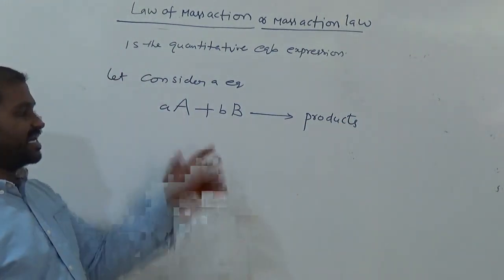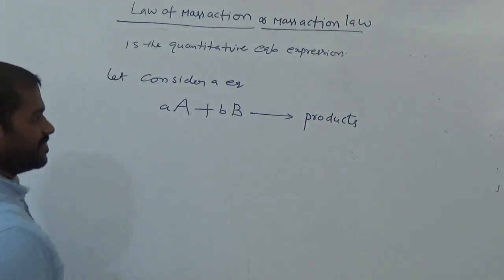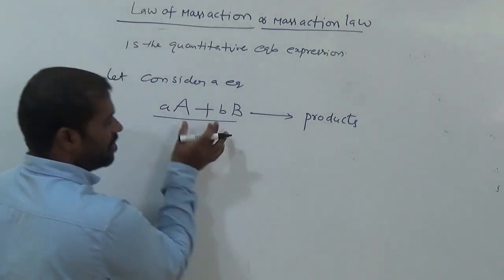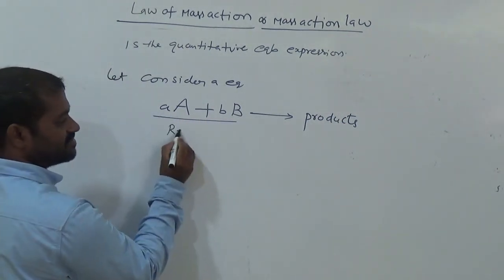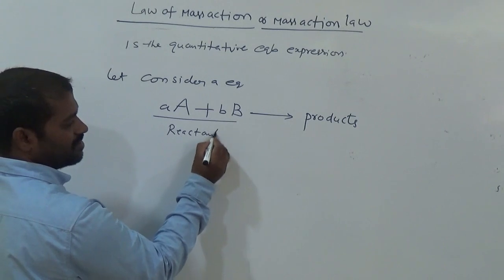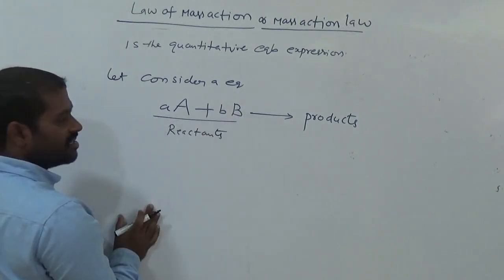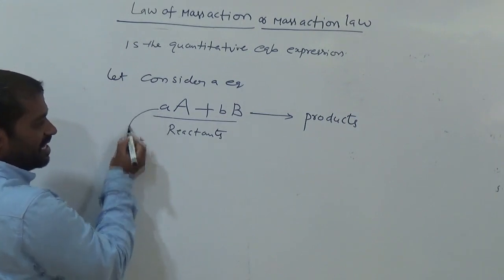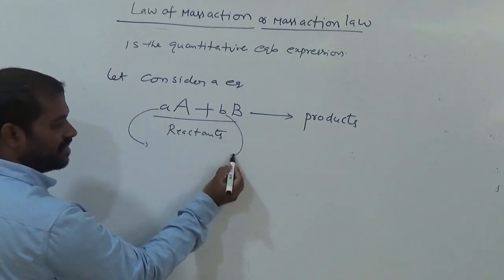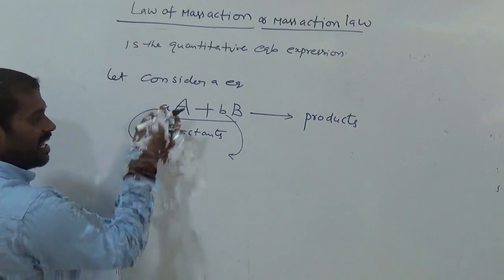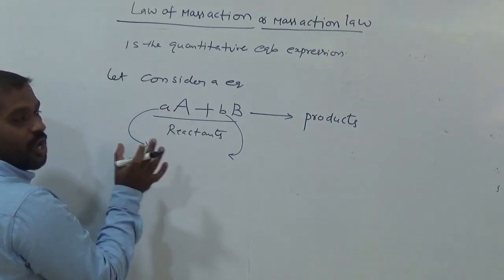Now these are the reactants. Suppose we consider this reaction. Here we have two types of reactants, one is A, another one is B. What about these a and b? Here a is the stoichiometric coefficient.